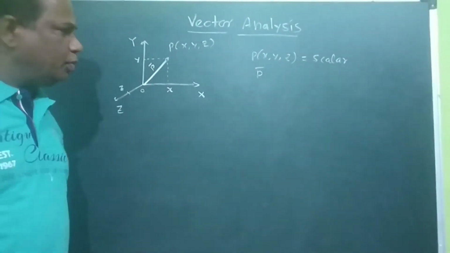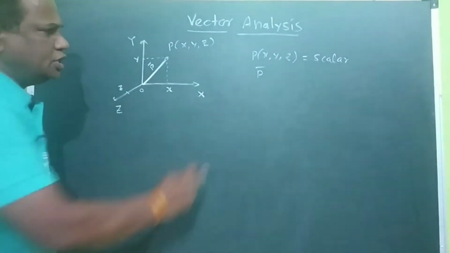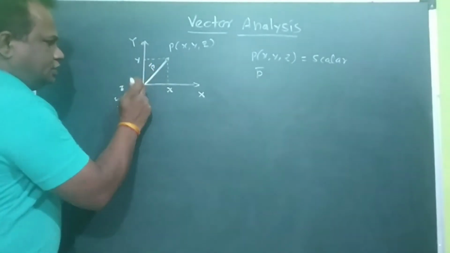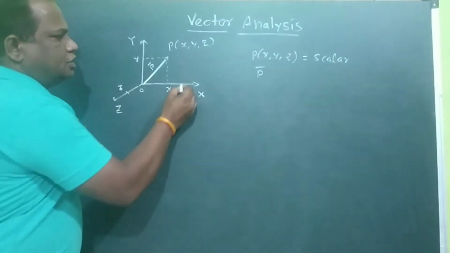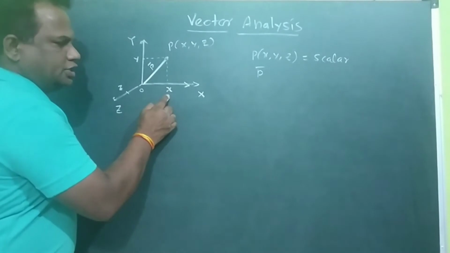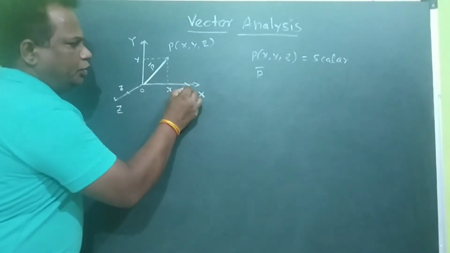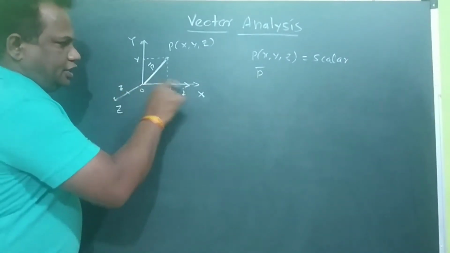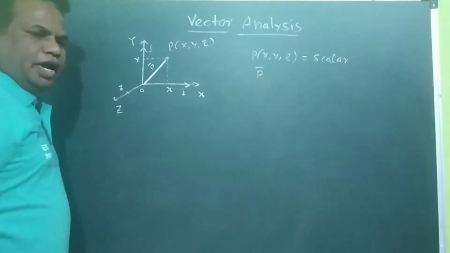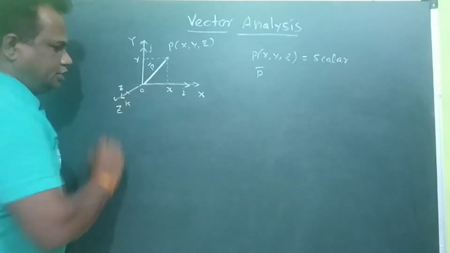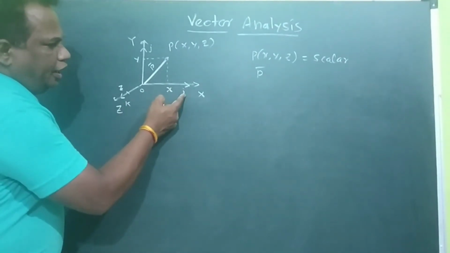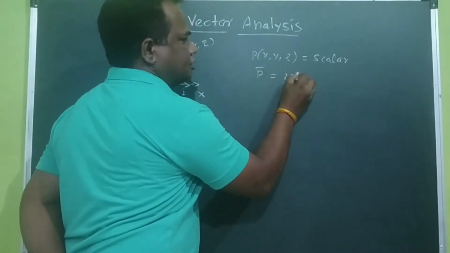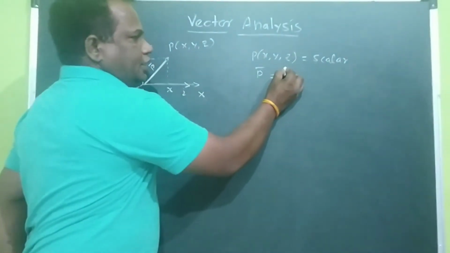Now P bar can be represented in this direction. So this is a vector quantity. You can change the direction. This quantity x is a scalar quantity, whereas if you multiply by a vector, I is a unit vector along the x-axis, J is a unit vector along the y-axis, K is a unit vector along the z-axis. If you multiply x by I, it becomes Ix, where I is a unit vector.